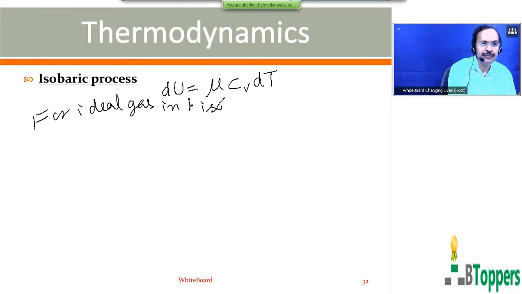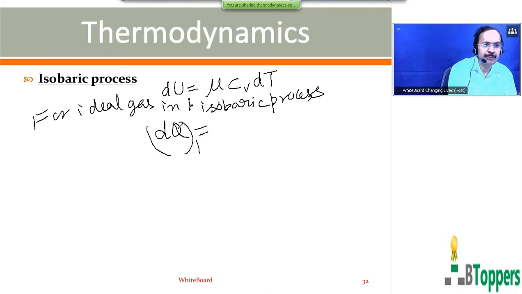pressure remains constant. So consider the heat energy absorbed by the gas at constant pressure when the temperature changes by an infinitesimally small amount dT.